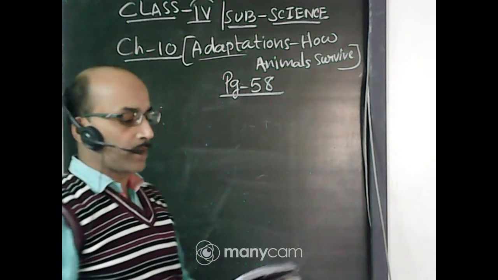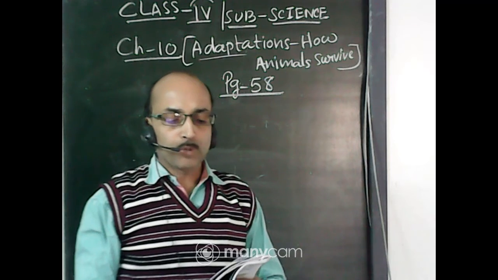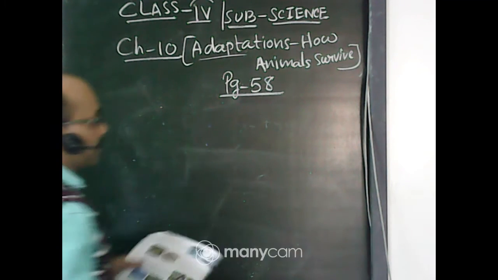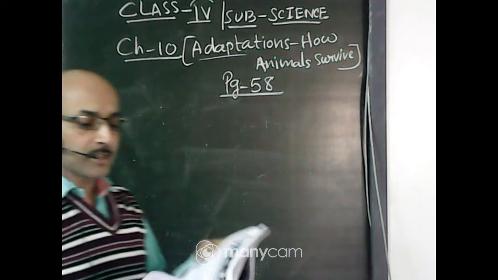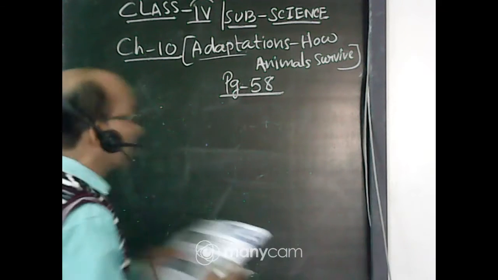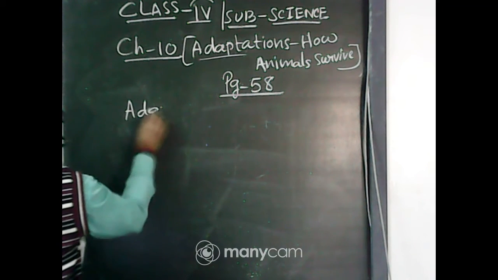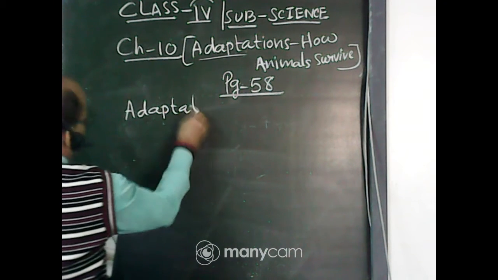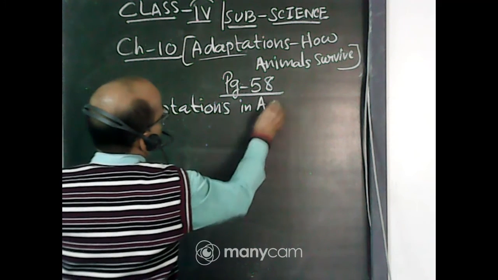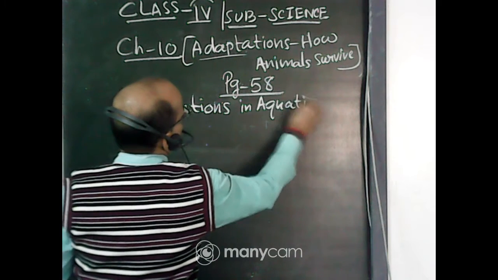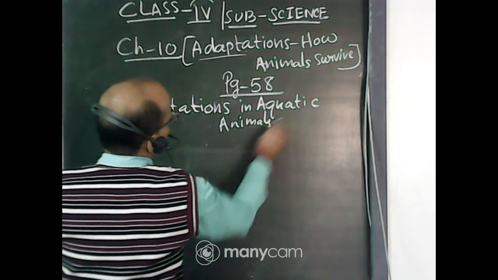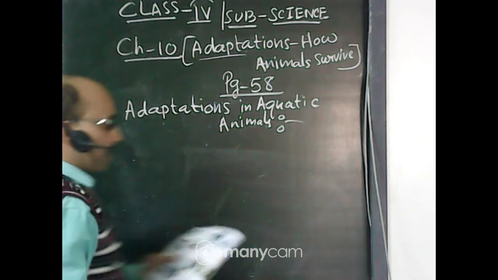You can follow this one. Today your topic will be adaptations in aquatic animals, according to their habitats. Let us see what are the adaptations in aquatic animals.